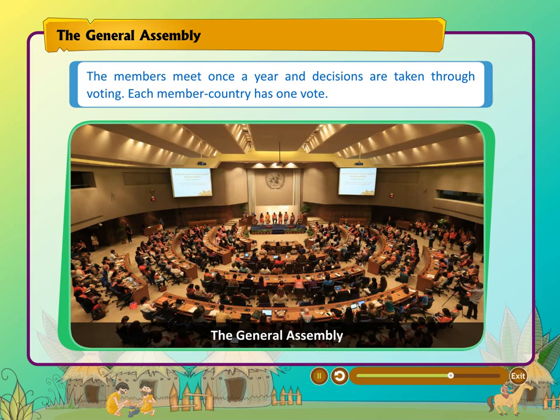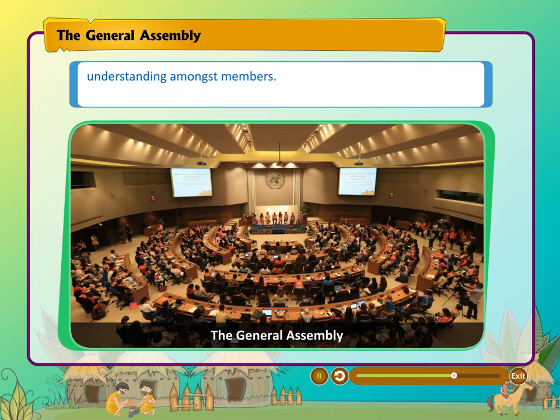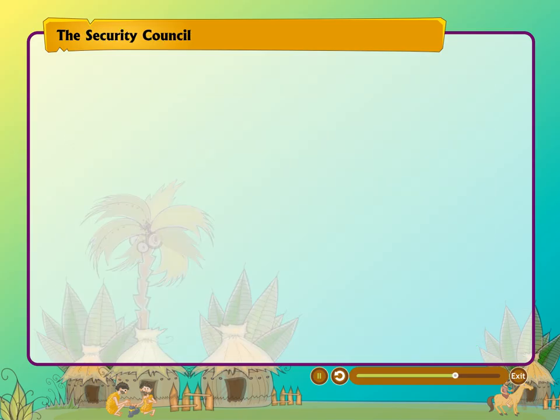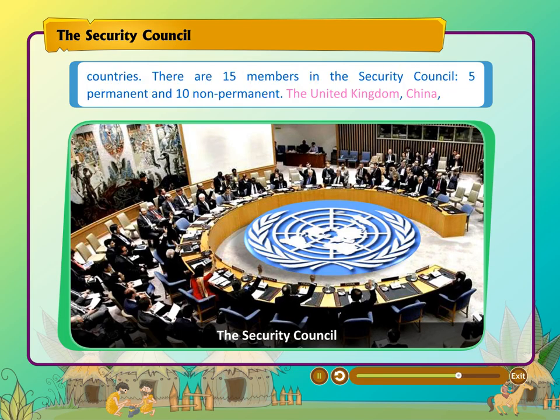Each member country has 1 vote. The leader of the General Assembly is elected by the members. He or she provides leadership to the General Assembly and helps build understanding amongst members. The Security Council. The Security Council is an important organ designed specially to maintain peace in the world and provide security to the member countries.